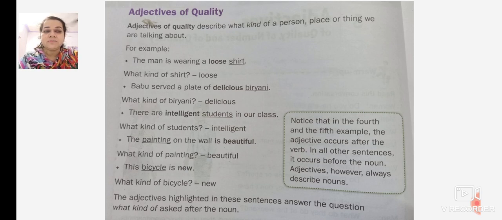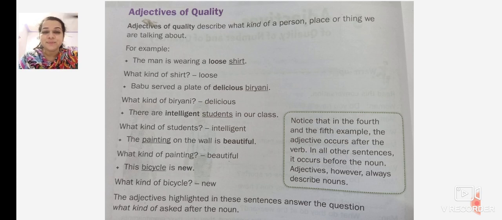Babu served a plate of delicious biryani. What kind of biryani did he serve? Delicious biryani. There are intelligent students in our class. What kind of students are there in the class? Intelligent students. The painting of the wall is beautiful. What kind of painting is it? Beautiful painting. This bicycle is new. What kind of bicycle is it?